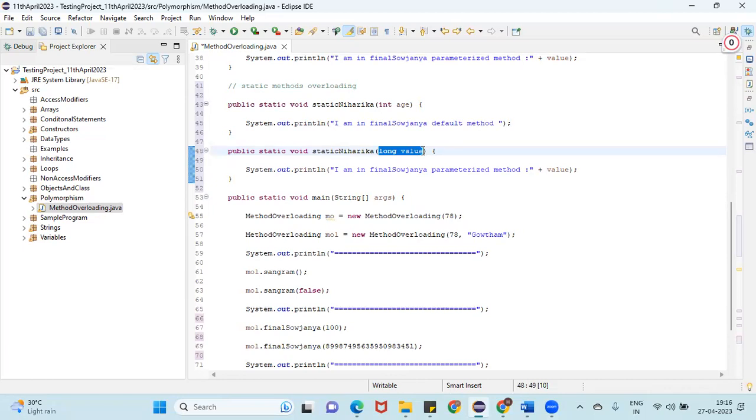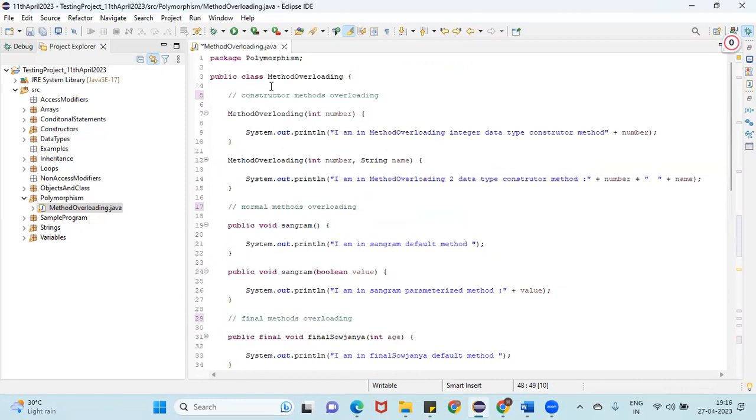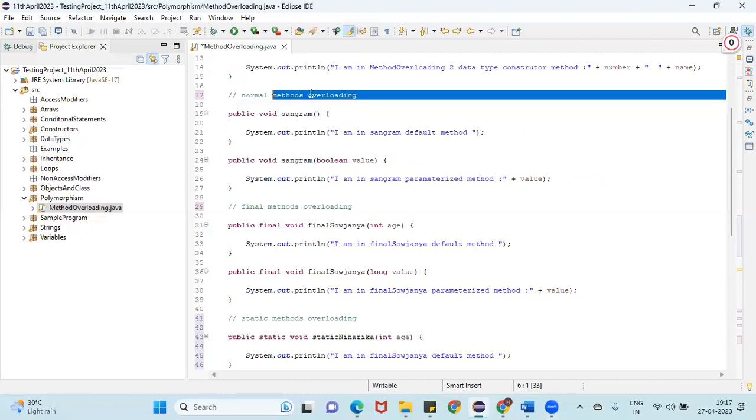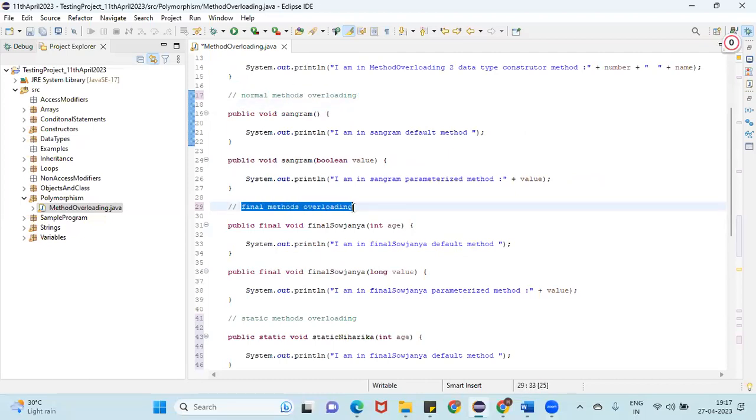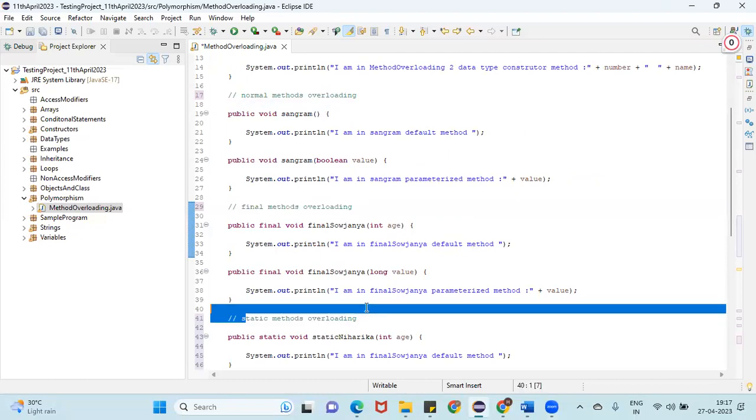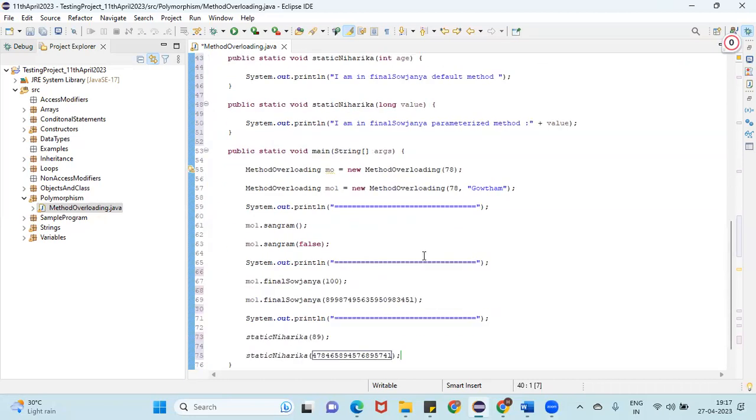So this is nothing but method overloading, guys. A class contains more than one method with the same method name but different parameters. So we can overload constructors, normal methods, final methods, and static methods as well.